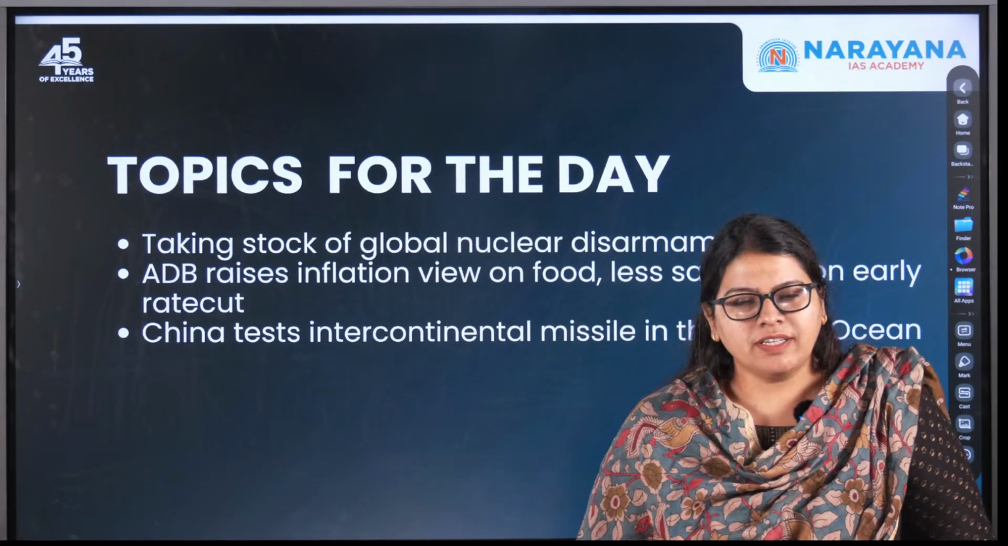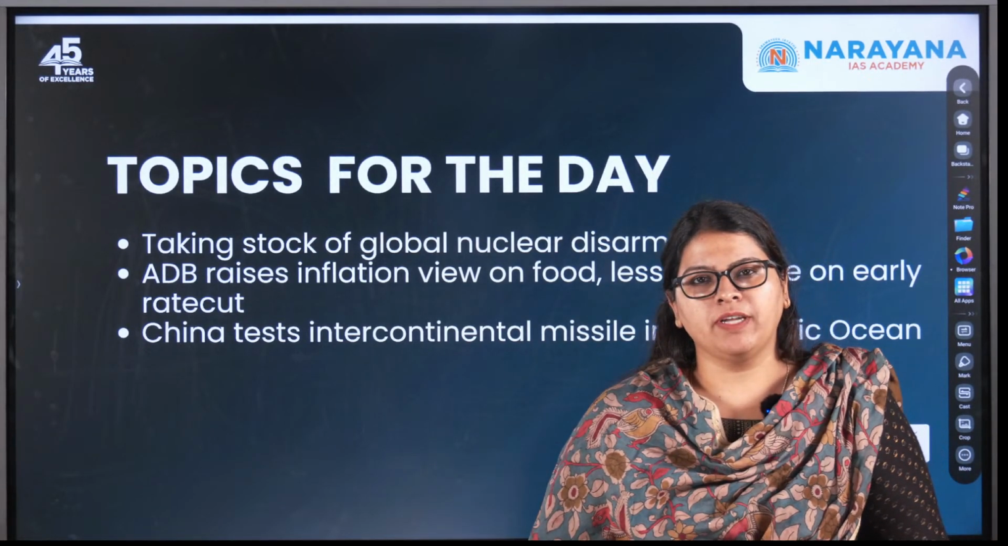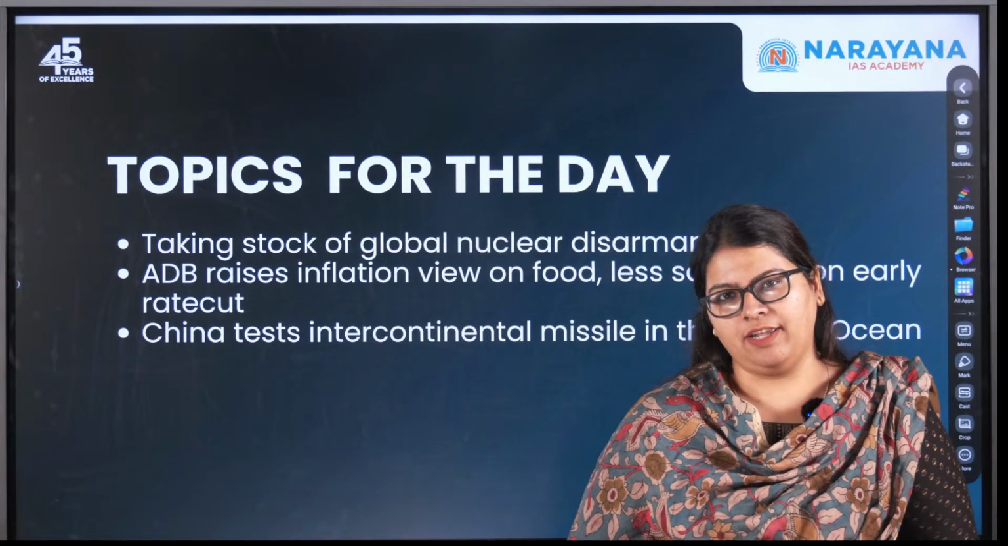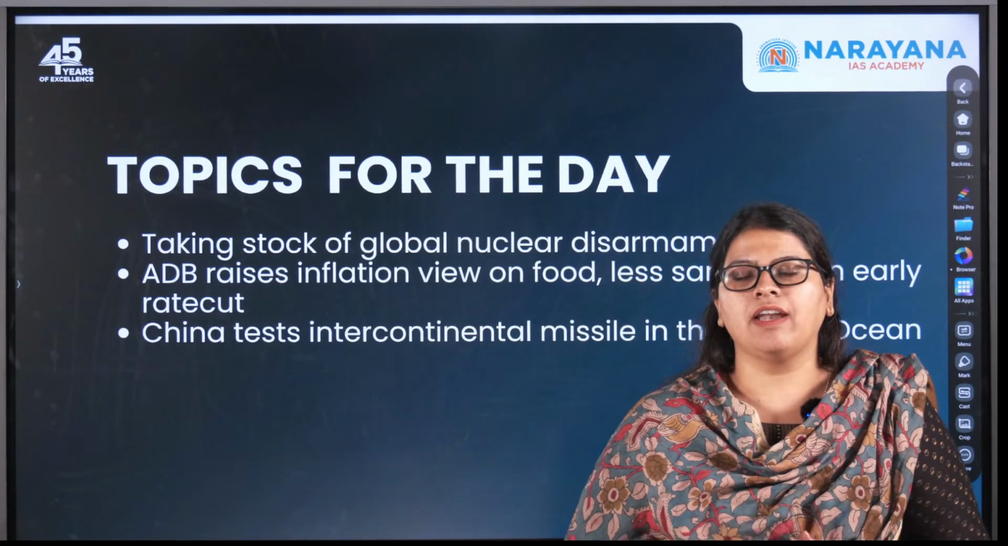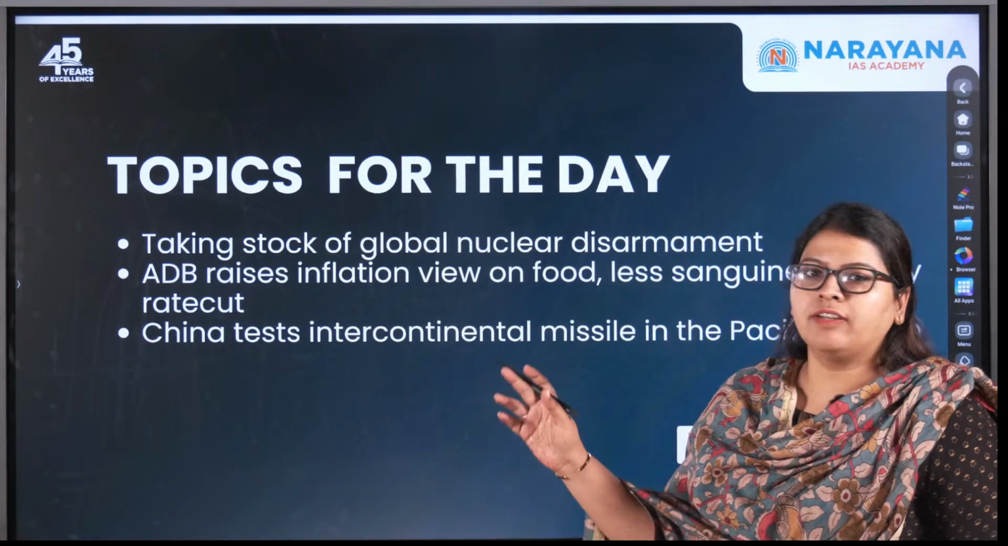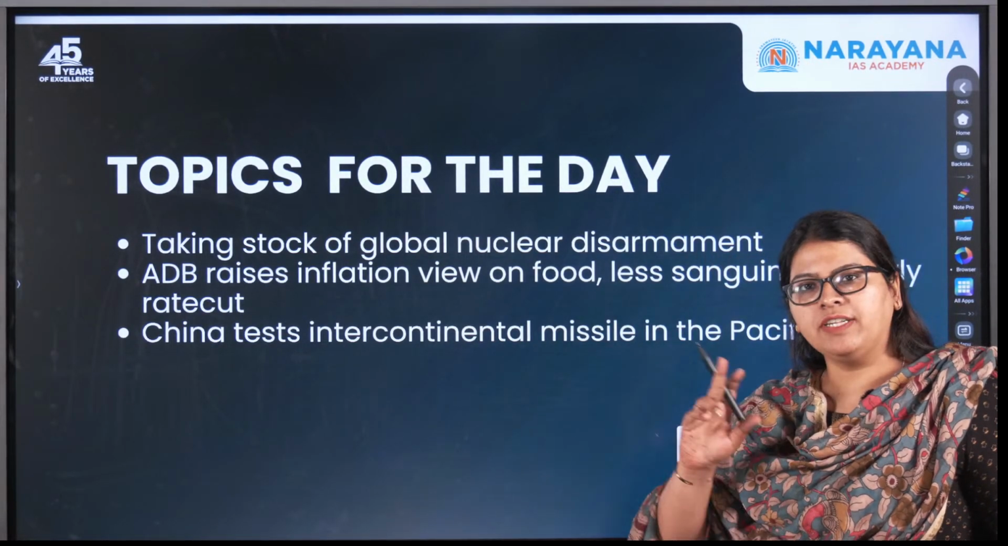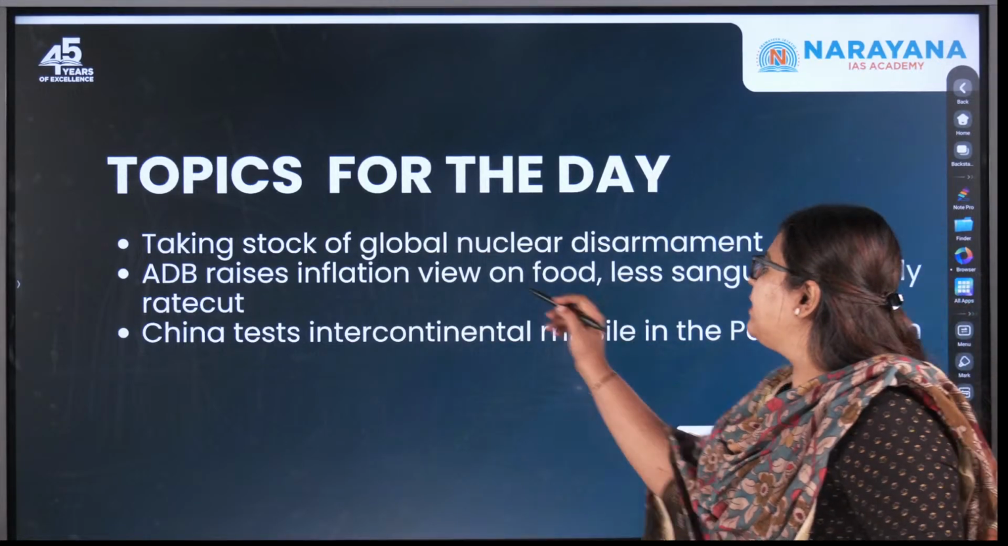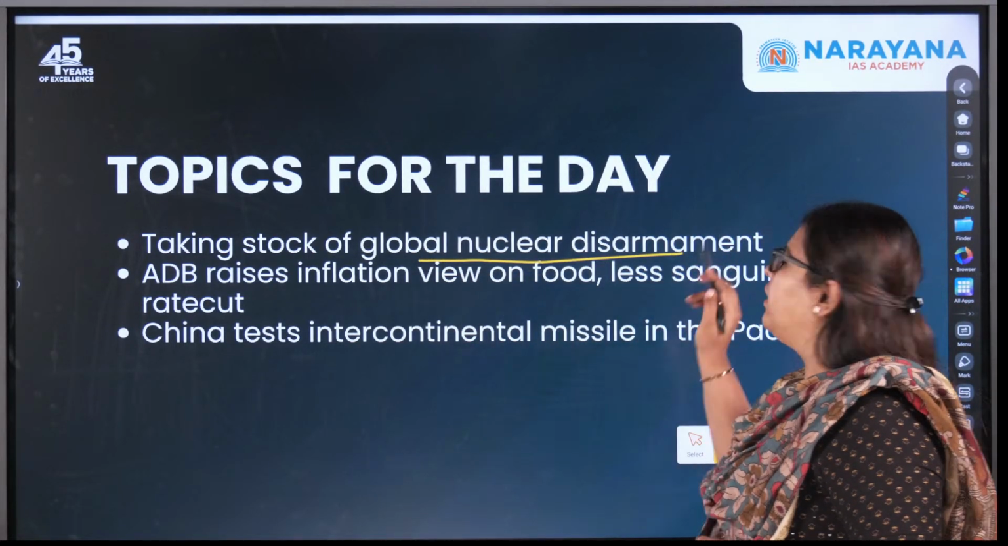So for today's discussion, we've picked up a number of topics from the reputed daily, The Hindu, which are both important and relevant for the UPSC CSE examination. If you look at the topics we've picked up, the first topic is taking stock of global nuclear disarmament.